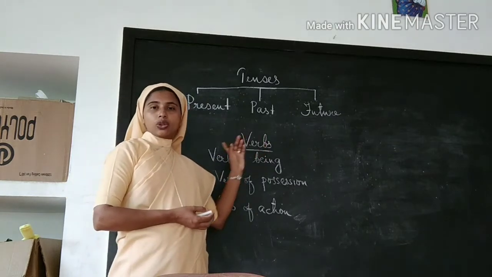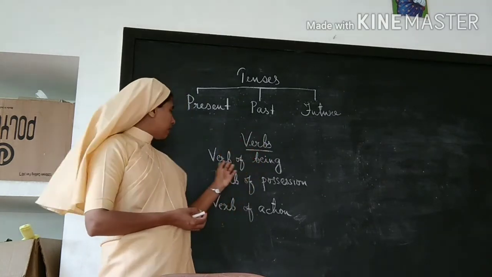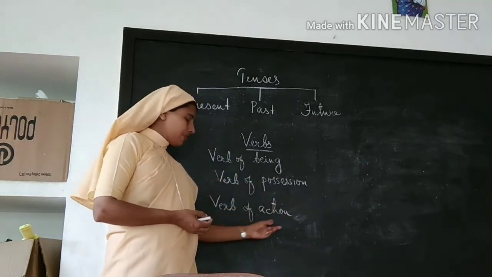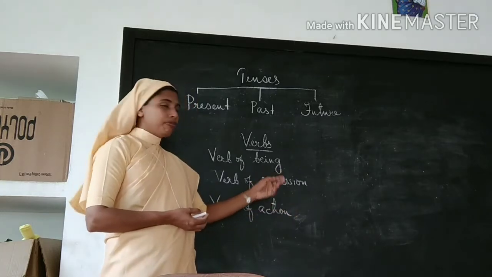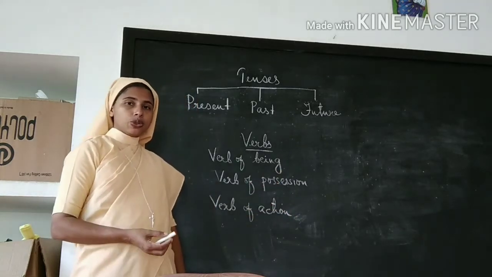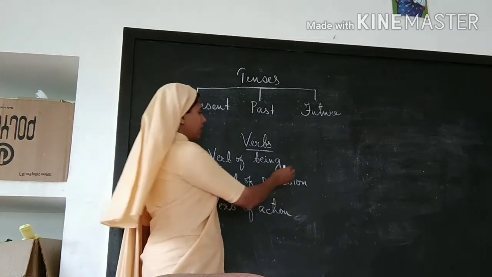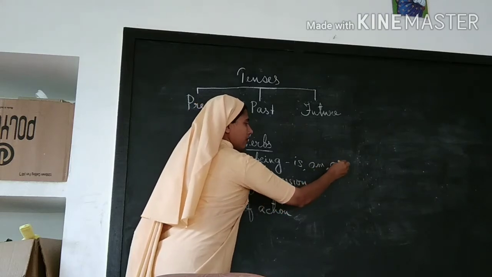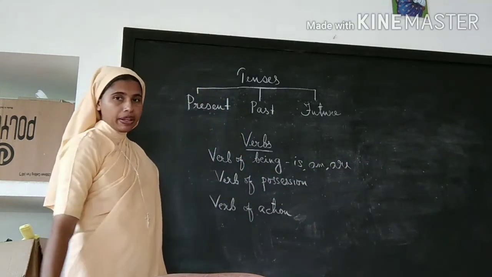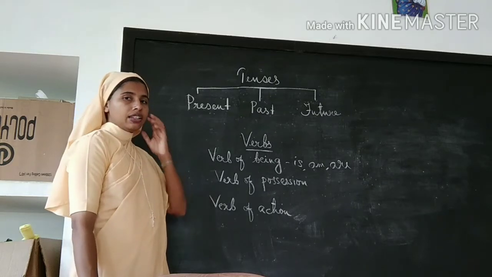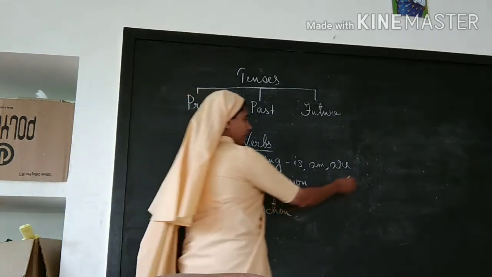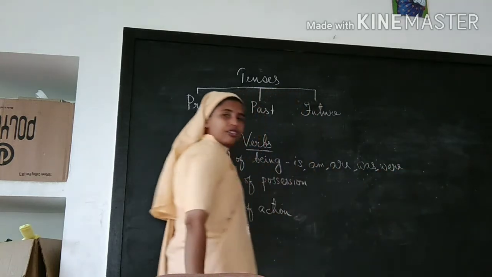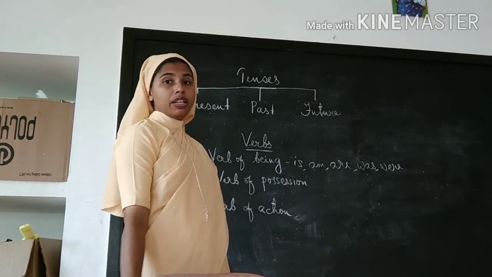Before that, let's recall what the verbs are. Okay, verbs are divided into verbs of being, verbs of possession, and verbs of action. Verbs of being are the verbs used to tell about being, and in present tense they are am, is or are. These are the verbs of being in present tense. And in past tense it will be was or were. And in future it will be "will be."